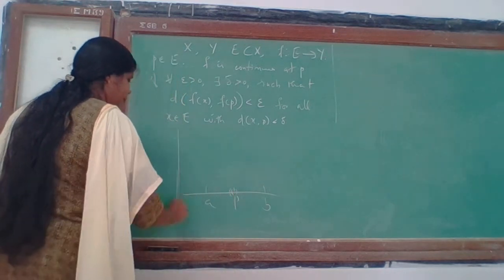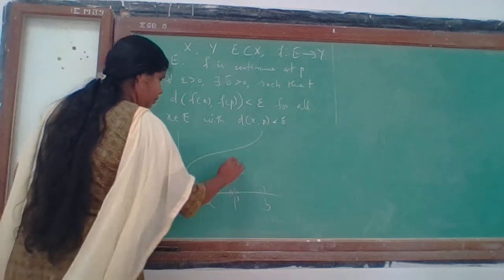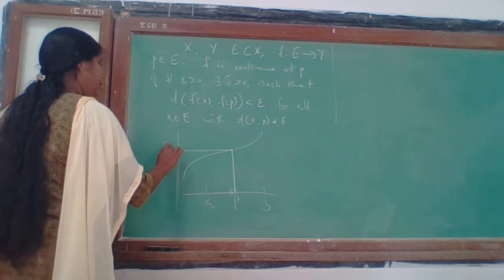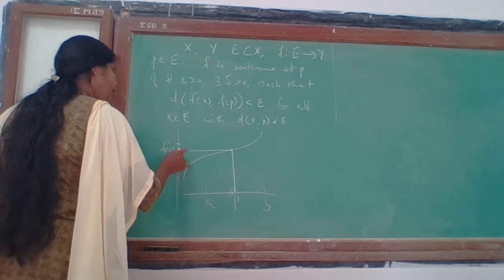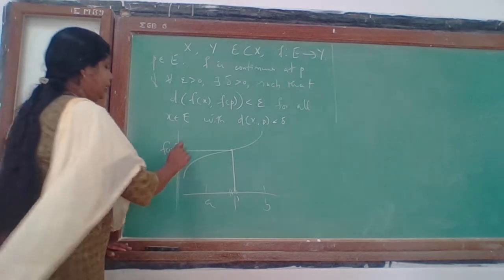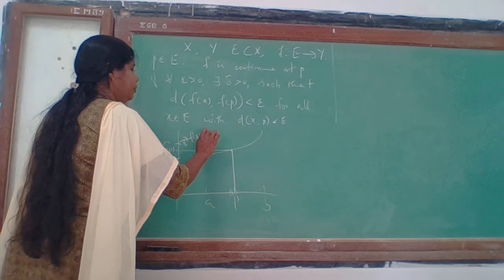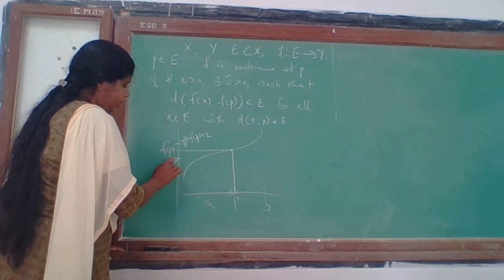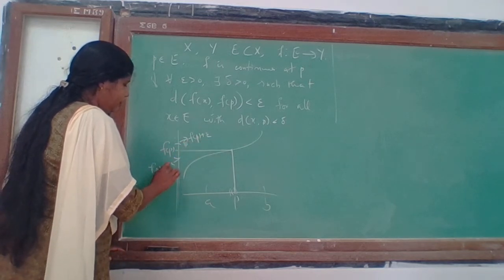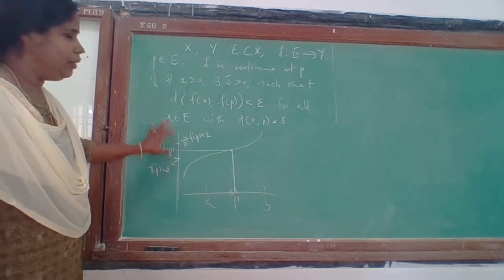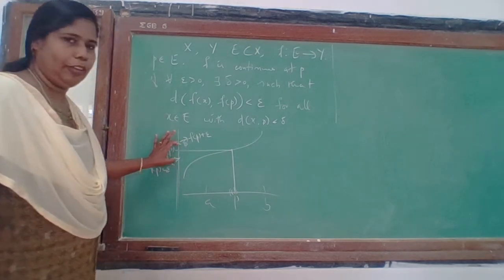So what is your f of p? The value f of p is here. Every neighborhood of f of p you choose, that is epsilon. So this point is f of p plus epsilon, and this point is f of p minus epsilon. For any epsilon positive, you choose the epsilon neighborhood of f of p.